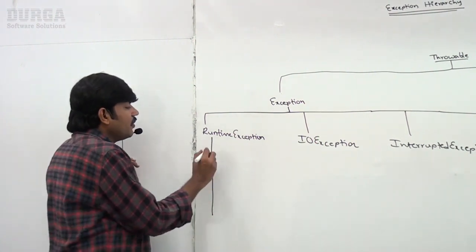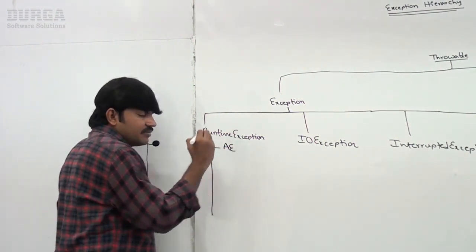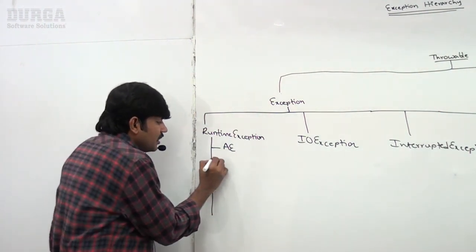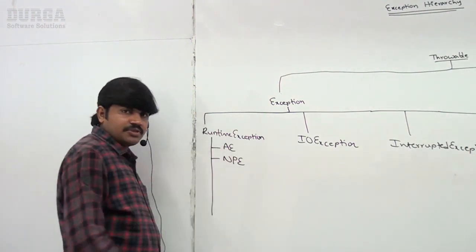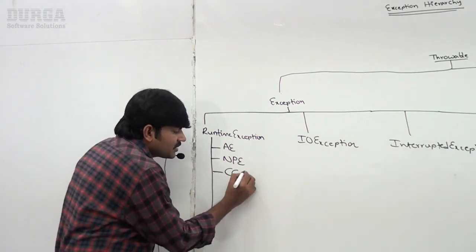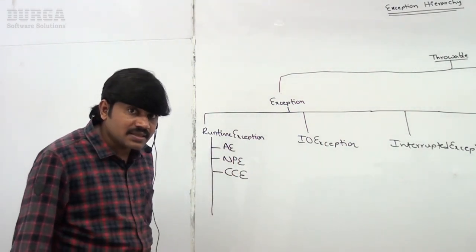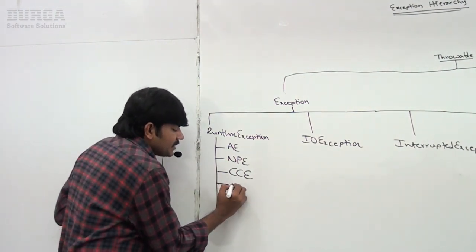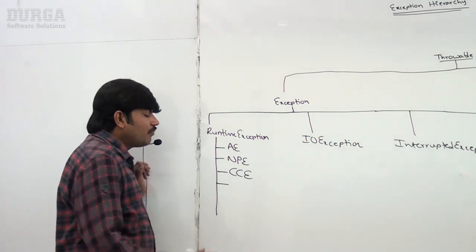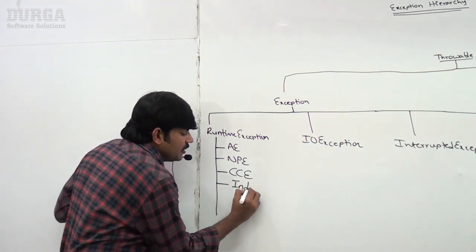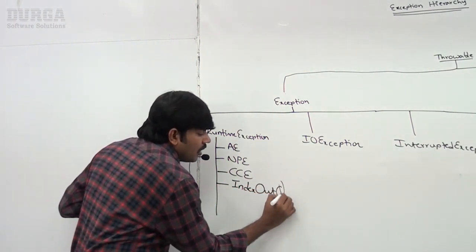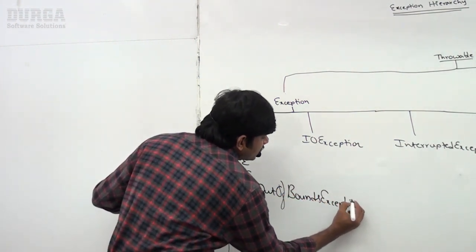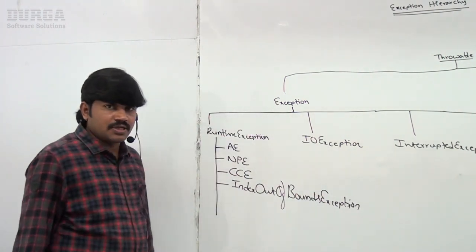ArithmeticException, which we saw multiple times in our last example, is division by zero. Next, NullPointerException, and ClassCastException. Next, IndexOutOfBoundsException.